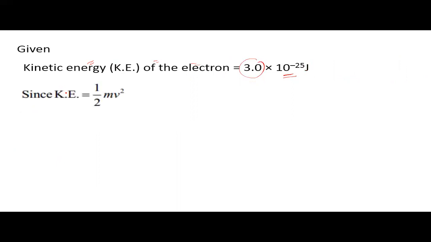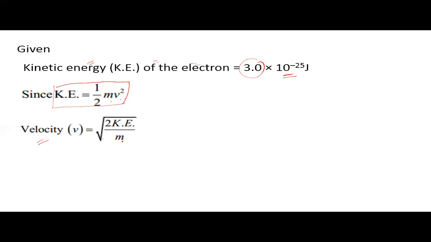Since we know the formula of kinetic energy is half of mv square, we have to calculate the velocity. The formula becomes v is equal to the whole root of twice the kinetic energy upon m.